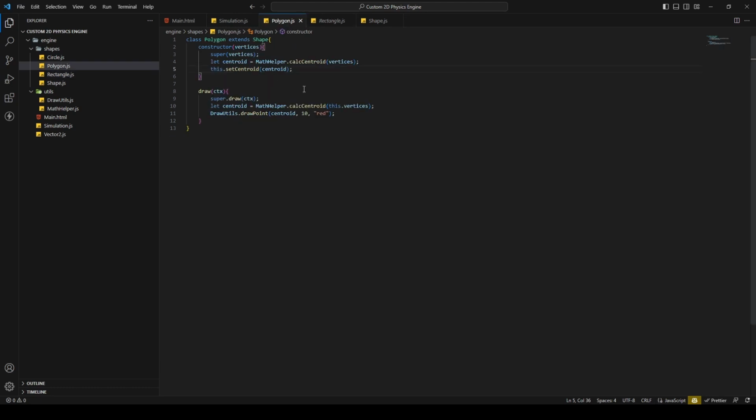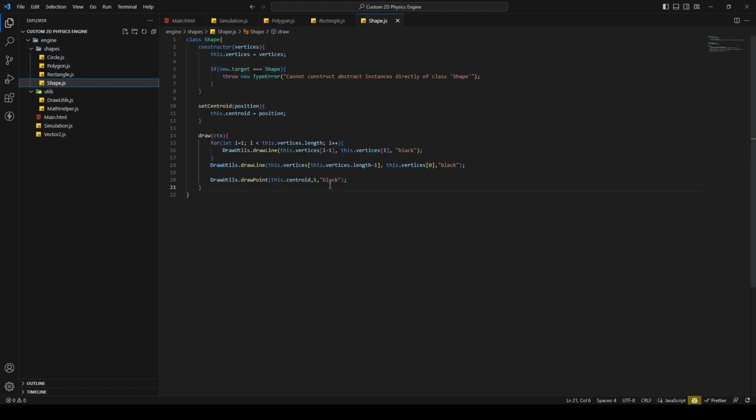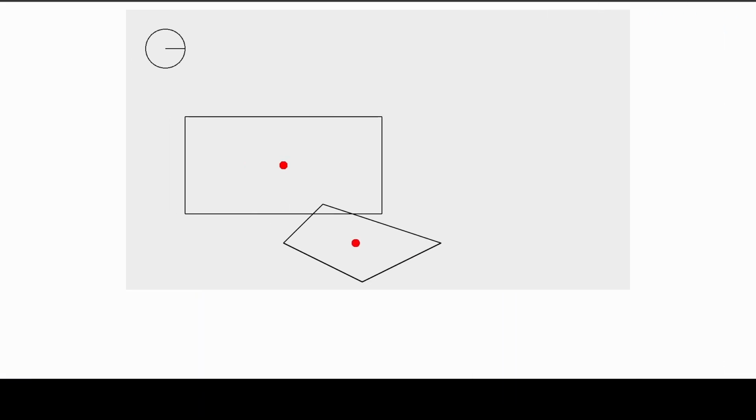Okay. Yeah, that's everything, I guess. Just check again. And I think we can run that now, and we should see our centroids in every shape. So then let's go to our browser. That was from the last episode, the centroids and the drawing.